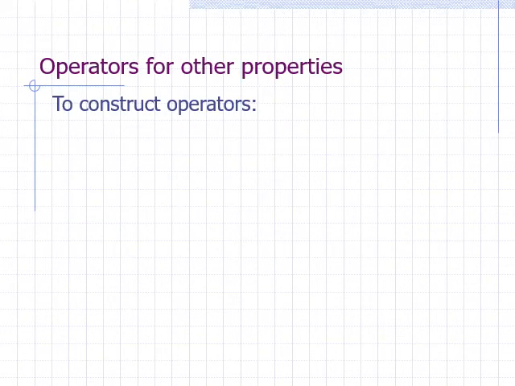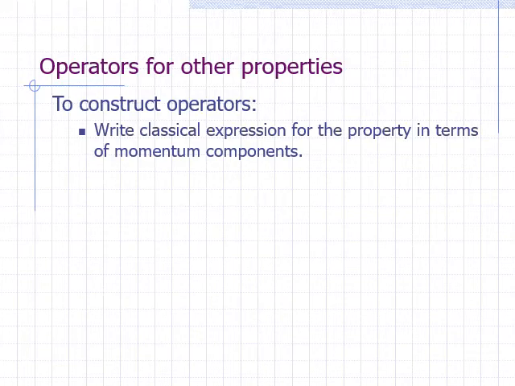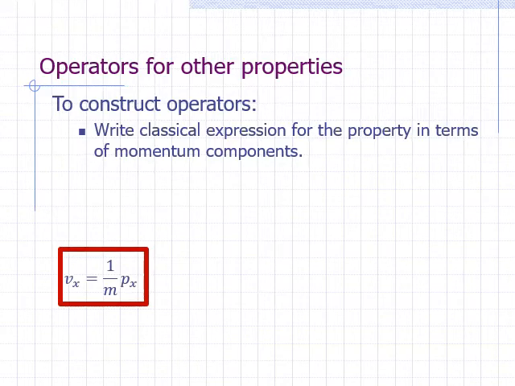For other properties, we construct the corresponding quantum mechanical operators by doing the following. First, express the property in terms of momentum components using what we know from classical mechanics. For example, the classical expression for the velocity component along the x-axis, v sub x, is 1 over m times p sub x, where m is the mass.